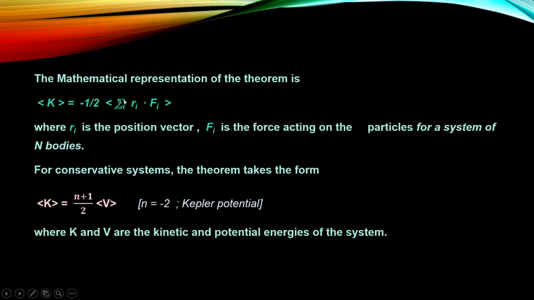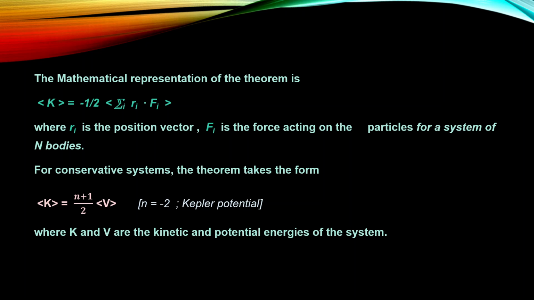Now, Ri is the position vector for a system of n particles, and Fi is the force acting on the particles for a system of n bodies. So this theorem cannot be applied to a system of one body or a two body, three body. It is for n bodies, which we can say for an infinitely large number of particles. So for that system, we can apply the virial theorem, and the system also has to be stable.